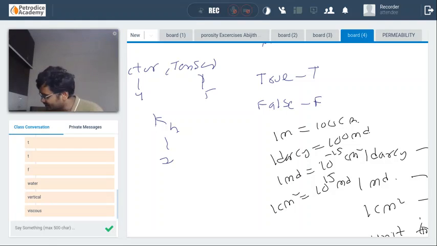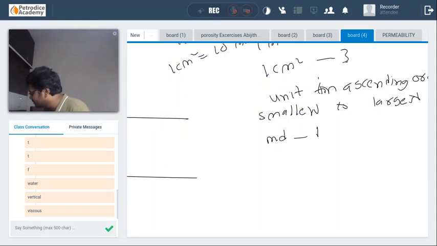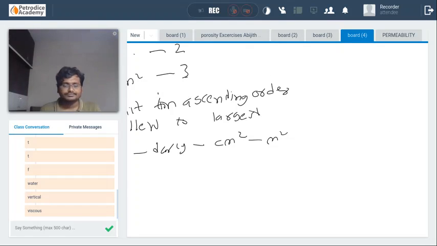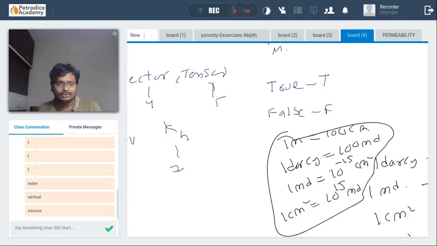That means centimeter square is the largest one and millidarcy is the smallest one. So millidarcy is the smallest, then Darcy, then the largest is centimeter square. After that, meter square if you want. Try to understand the question and solve it in an easy manner. Use formulas or any other known methods to do it.